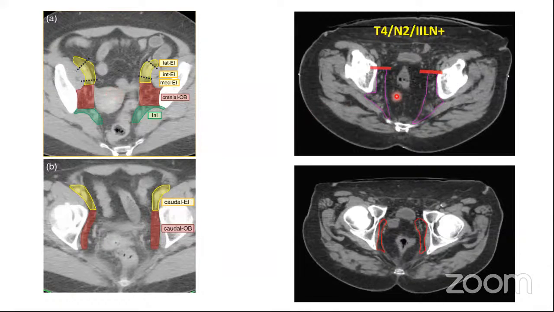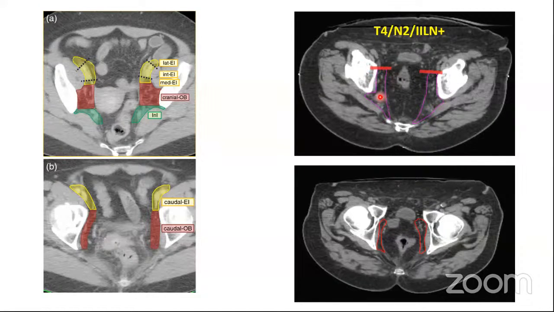Now here, first of all, remember that obturator lymph nodes are not to be included in all patients. You have to include the obturator lymph nodes only for those patients where you have a T4 tumor going into the anterior pelvic organs, where you have bulky nodal disease, more than 4 lymph nodes positive, or when you already have internal iliac lymph nodes positive, so you want to treat the next station.